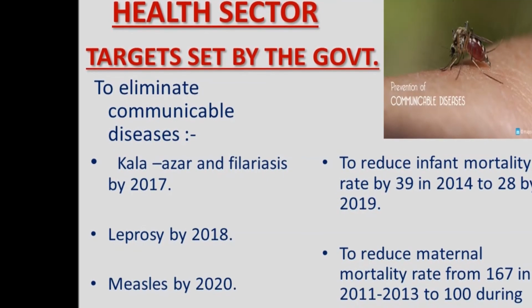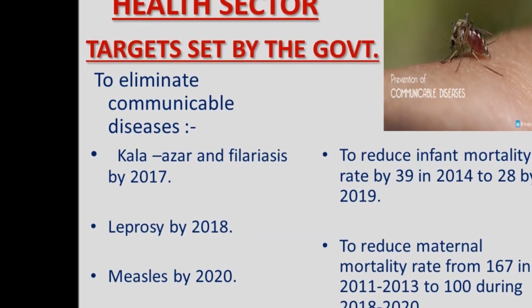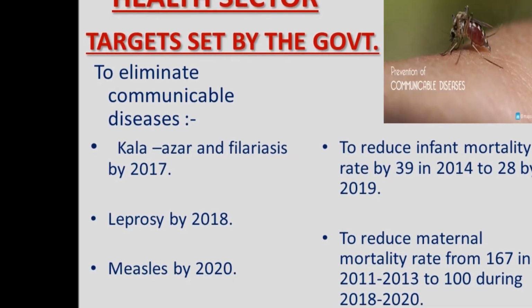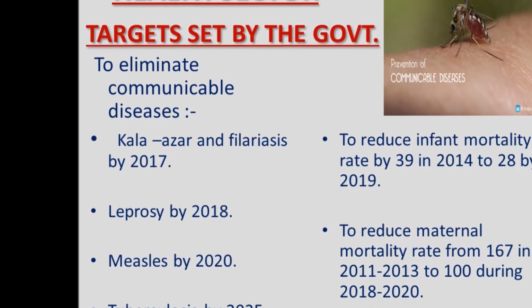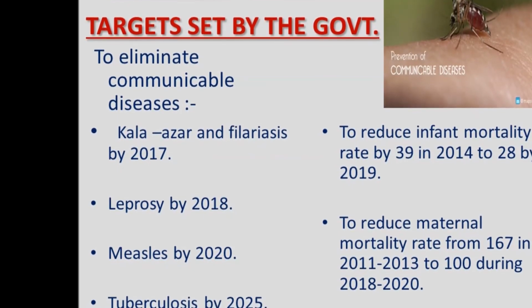Measles by 2020, measles, a viral infection mainly found in small children but can be cured by vaccination. And then the most important, tuberculosis by 2025. Tuberculosis, a quite common infection which affects the lungs. Then regarding IMR and MMR.